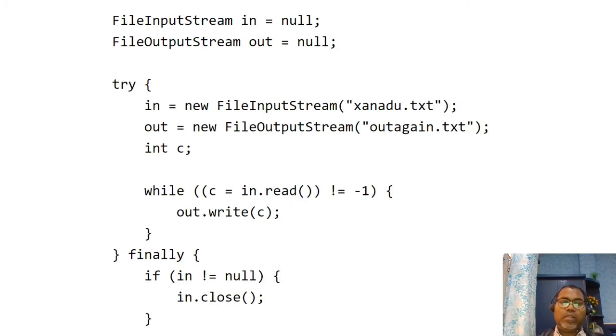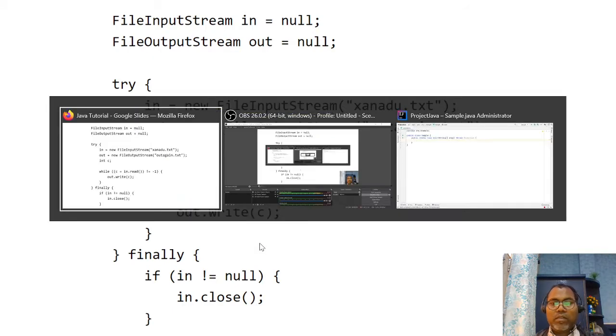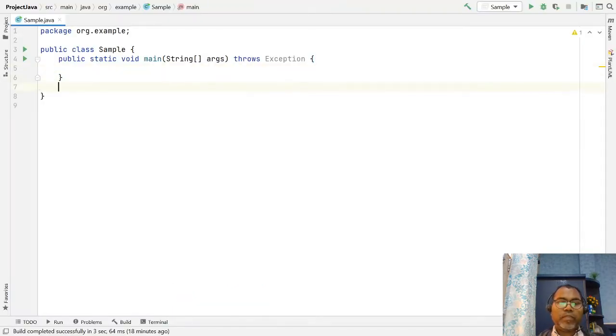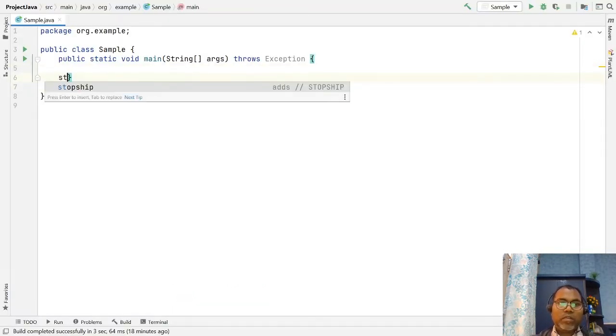So this is the example, using FileInputStream and FileOutputStream. They read and write on the basis of bytes. They have a read method and a write method. If you want to write something, you use write, and to read, you use read. So let us write code.